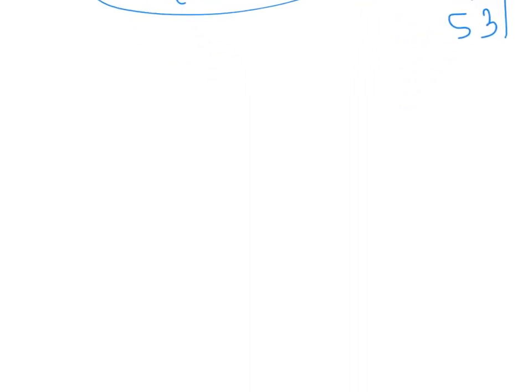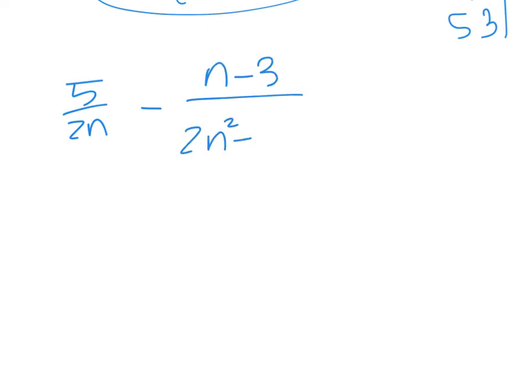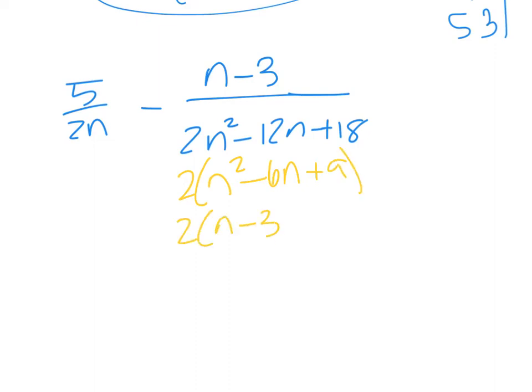Okay, let's do 5 over 2n minus n minus 3 over 2n squared minus 12n plus 18. Because we have a trinomial in the denominator, we want to factor this. I'm going to take out the 2, n squared minus 6n plus 9, and then it's going to be n minus 3, n minus 3.